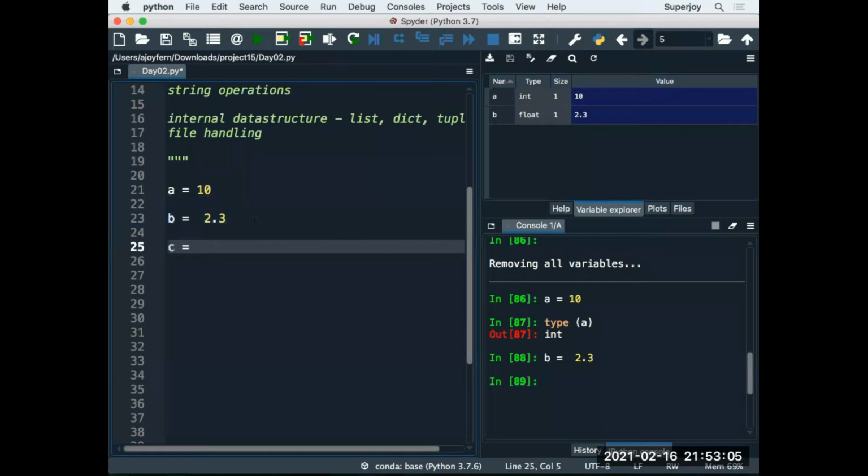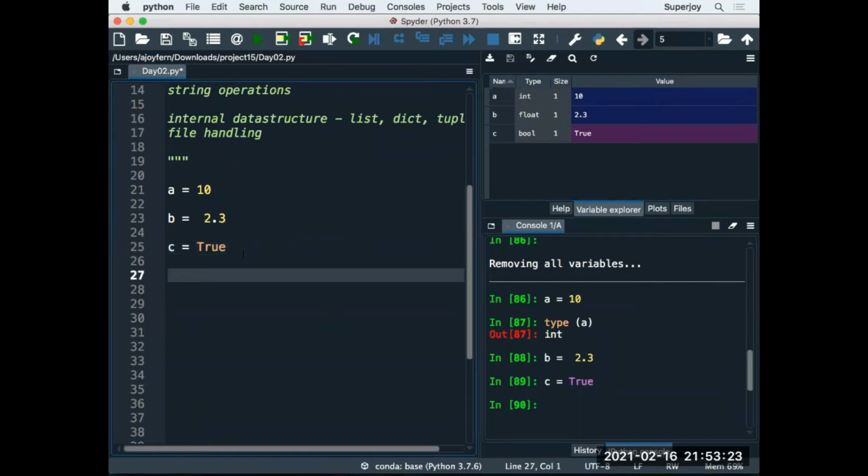Okay. Now see, guys, let me take one more variable. c is equal to True. If I execute it, guys, let's see what the type comes. Can you see, guys? c comes as a bool. Bool stands for boolean, true or false. And guys, mind it, capital T here. It's case sensitive.